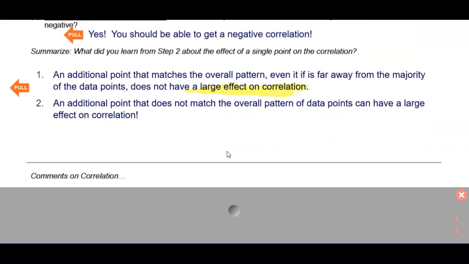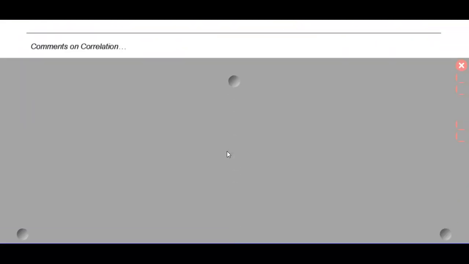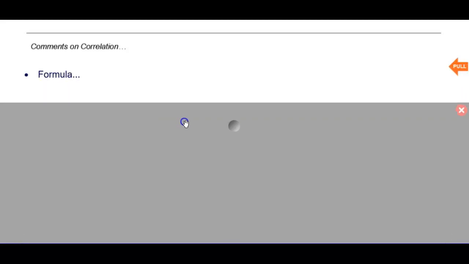We're going to continue to work with correlation in section 3.2, but I do want to stop right now and finish this off with some comments about correlation. First of all, there's a formula for it, and I haven't shown it to you yet because it's frightening. I'm going to show it to you, but I'm going to first tell you that this is not a formula that you have to have memorized. It's one you'll never even use. I'm just showing it to you to illustrate that it is pretty complicated. And your calculator will provide correlation for you, and we'll see that once we get to section 3.2.